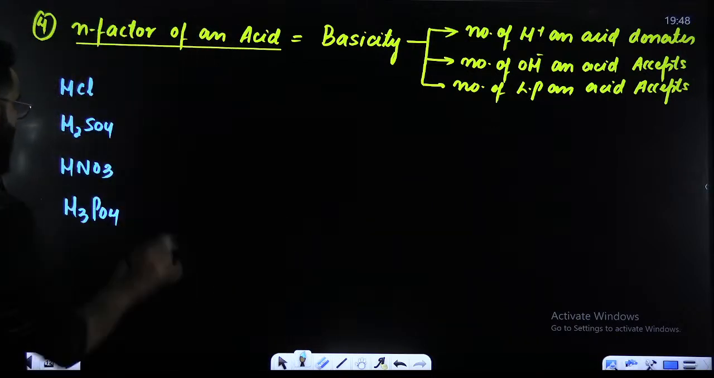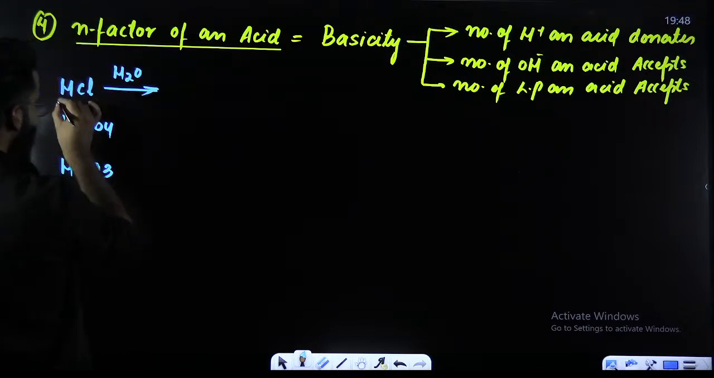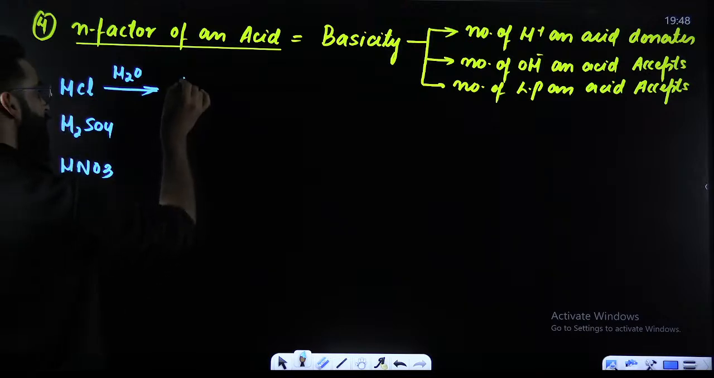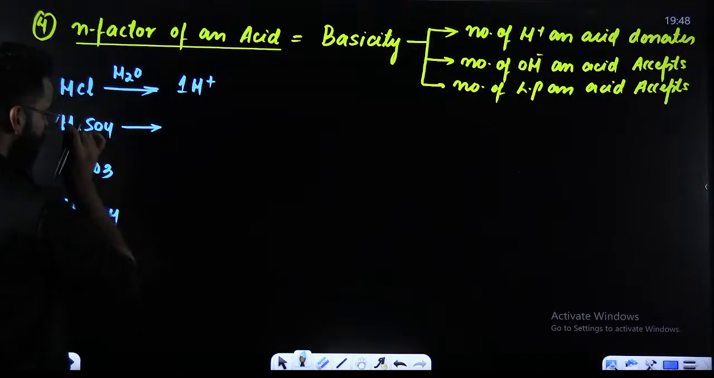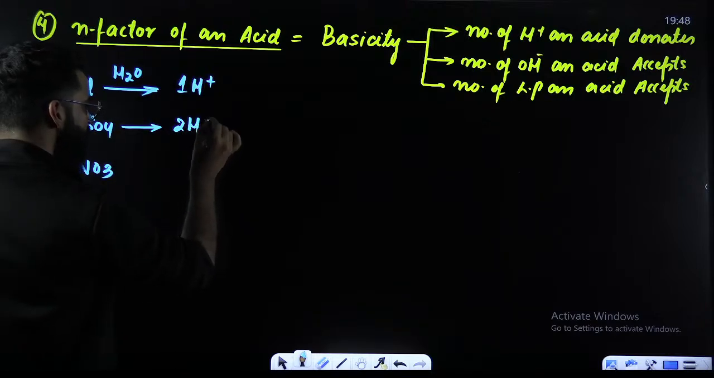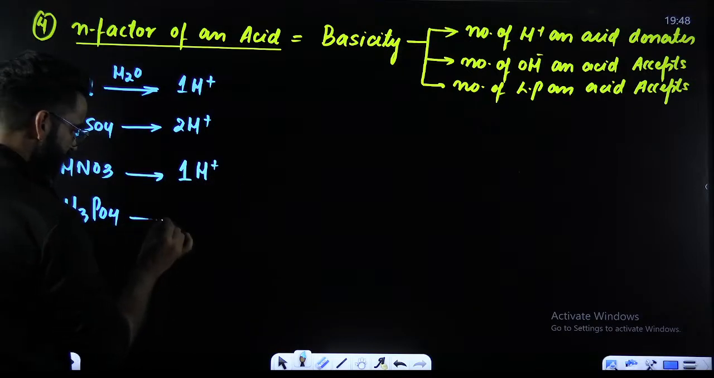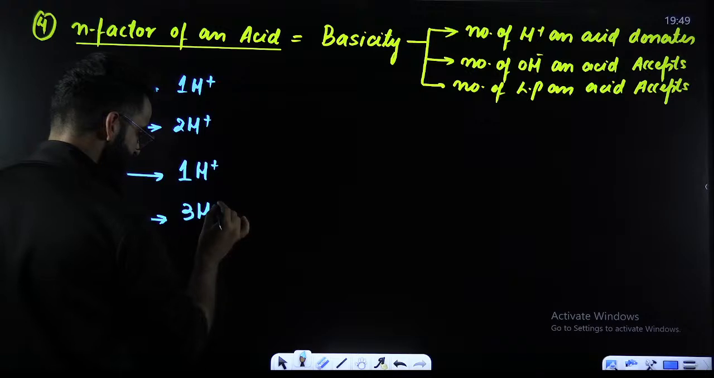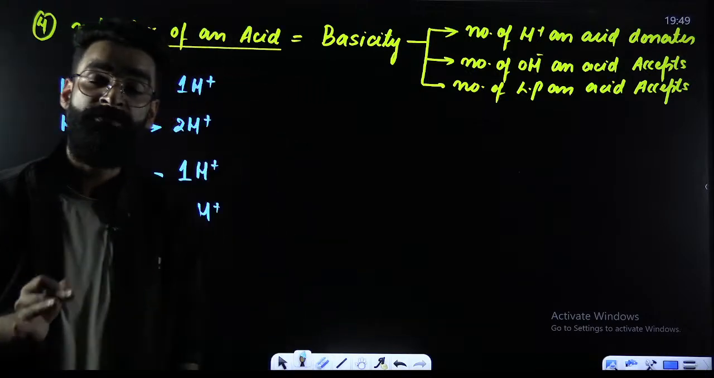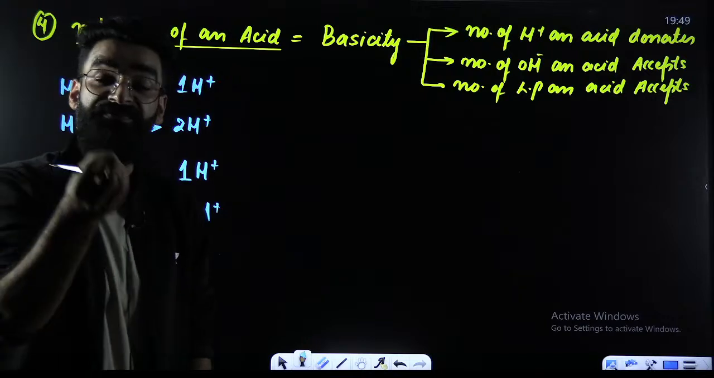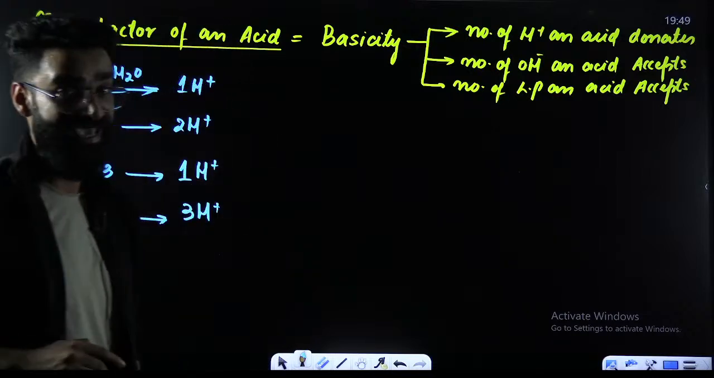Now, my dear students, imagine you are introducing this HCl into water. Now tell me one thing. When you introduce HCl into water, how many H positives is it going to donate? It will donate 1 H positive. This H2SO4 in water is going to donate 2 H positives. HNO3 is going to donate 1 H positive. H3PO4 is going to donate 3 H positives. And let me tell you, the number of H positives an acid donates defines the basicity of the acid. And whatever is the basicity of the acid, that's something which you call the N factor of the acid.